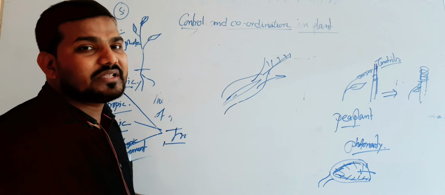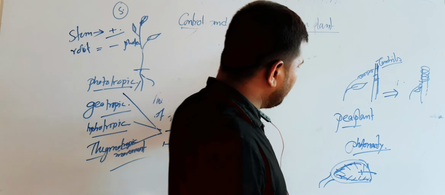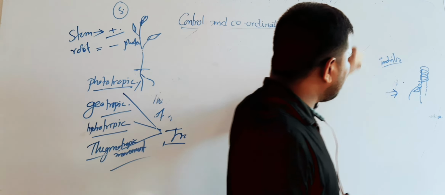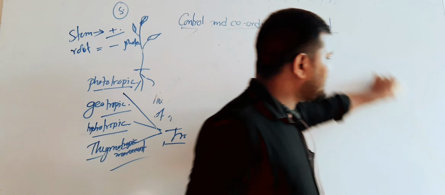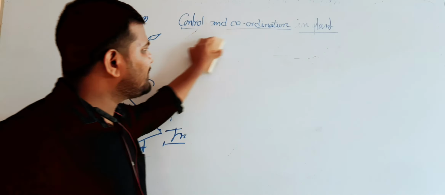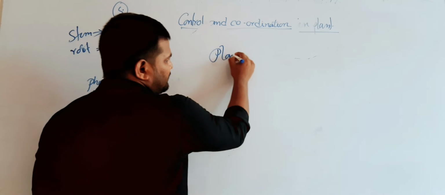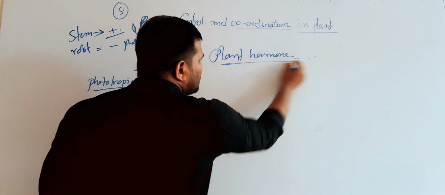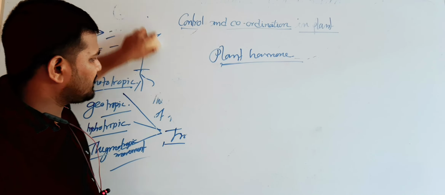Now we are going to discuss the plant hormone. Generally, plants contain specialized tissue known as meristematic tissue, where cell division takes place. Plant hormone, or the control and coordination in plant, or the chemical coordinator.